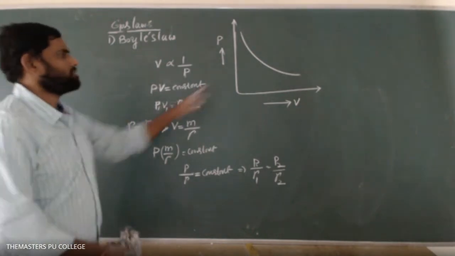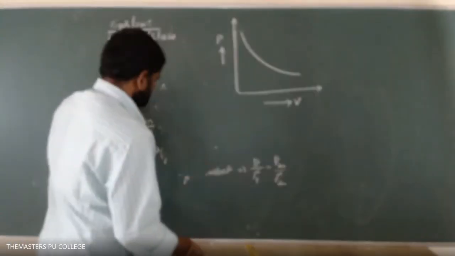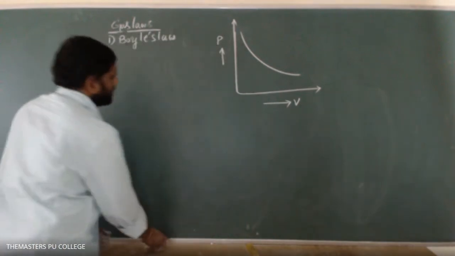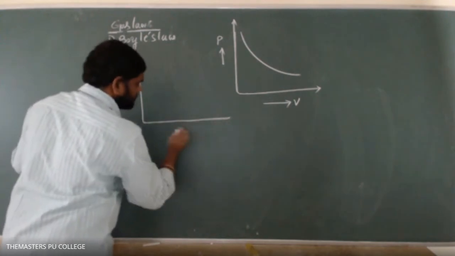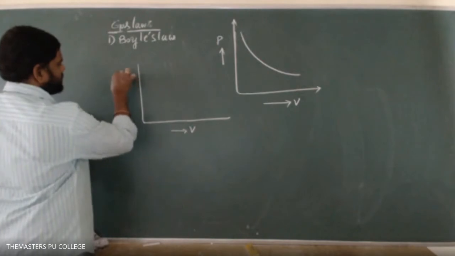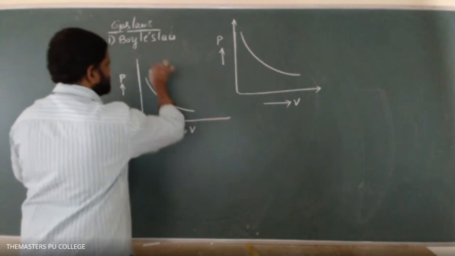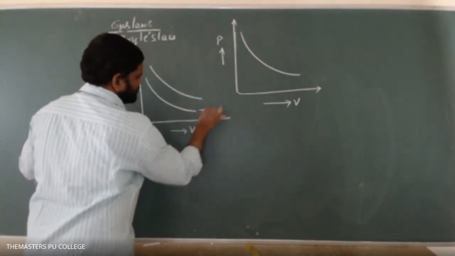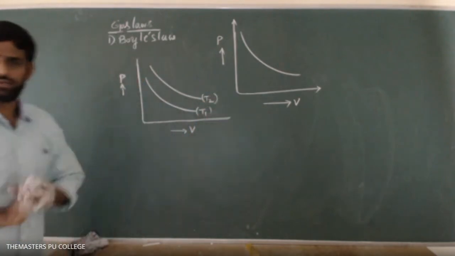Okay, so next this is the graph. From the graph, one more thing we can calculate. Just have a look at it. This is the graph of pressure versus volume. This is the pressure P and the volume V, by keeping at T1 temperature and keeping at T2 temperature. Listen to this and try to answer.